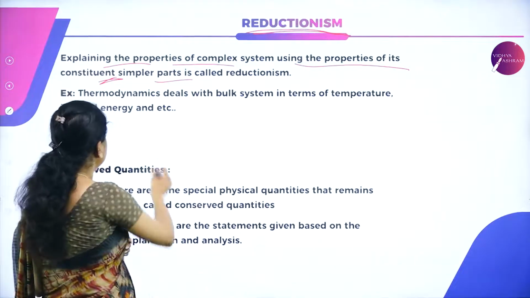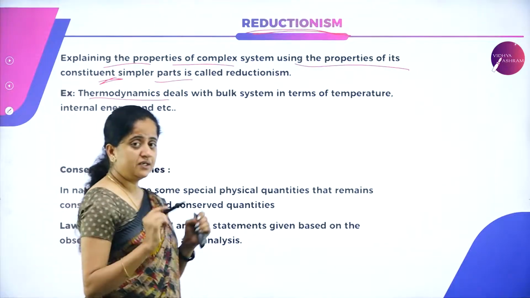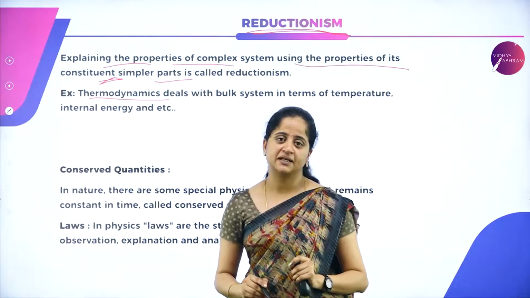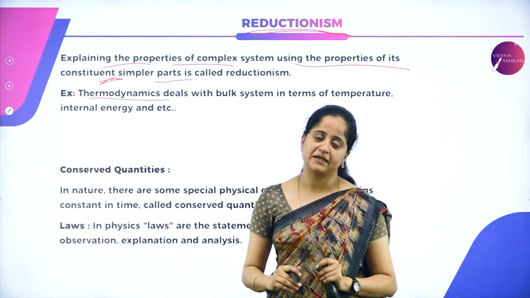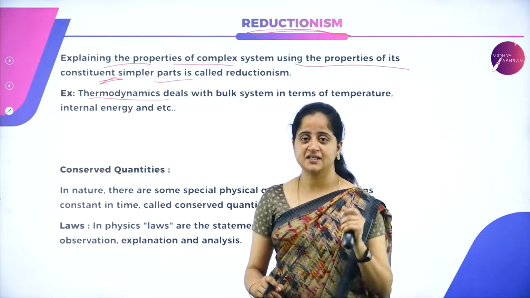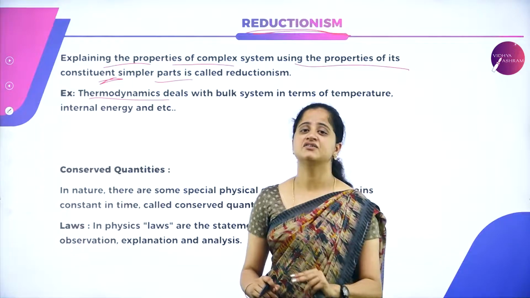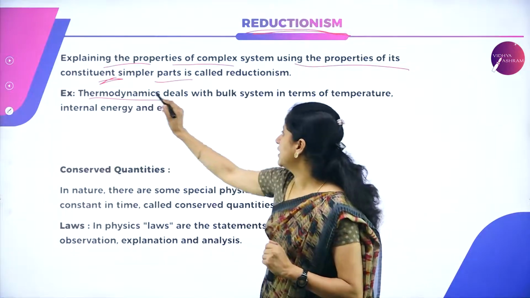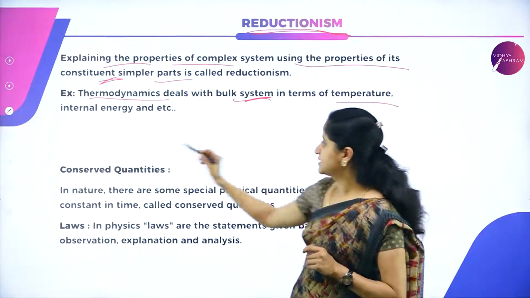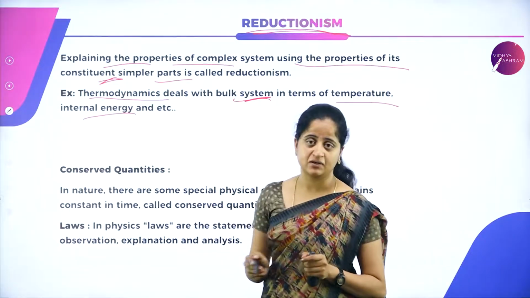For example, thermodynamics. So what is thermodynamics? It is a branch of physics that deals with the study of a system, taking into consideration the internal energy, temperature, pressure, entropy and so on. So thermodynamics deals with a bulk system in terms of temperature, internal energy and so on.